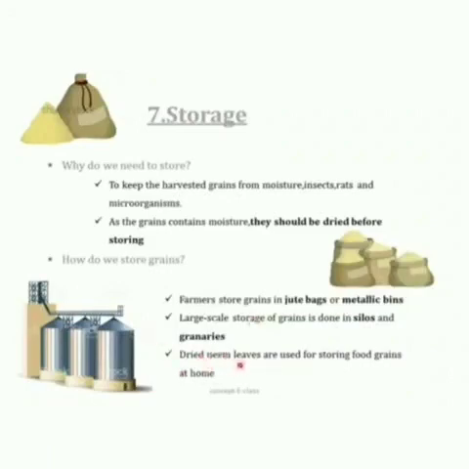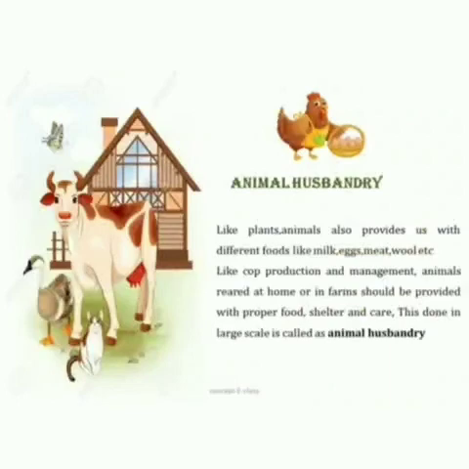Well, animal husbandry. Like plants, animals also provide us different types of food like milk, eggs, meat, wool, etc. Like crop production and management, animals reared at home or in farms should be provided with proper food, shelter, and care. This done in large scale is called animal husbandry. That is, animal husbandry is the process of taking care of animals that are reared at home by giving them proper food and shelter and